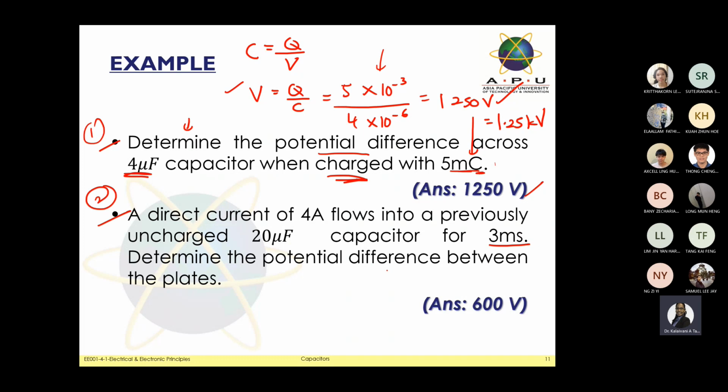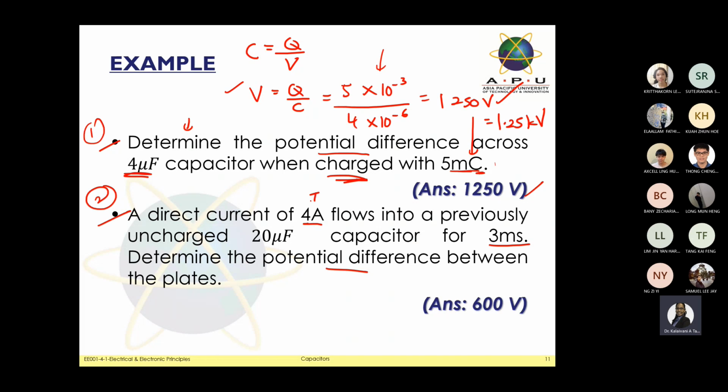Determine the potential differences between the plates. Looks like the same thing we need to apply, similar to the first one, how we found the potential difference. But in this question, they give us some key points. The first one we can say is based on the current.